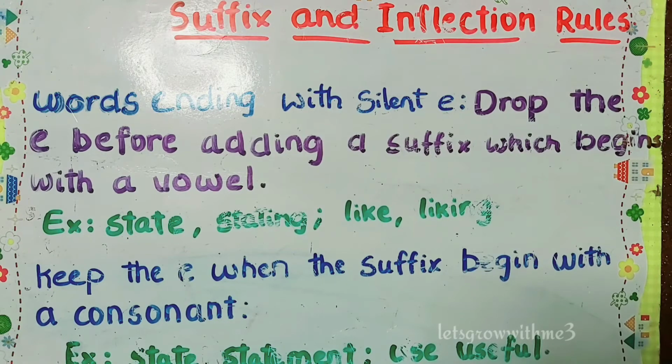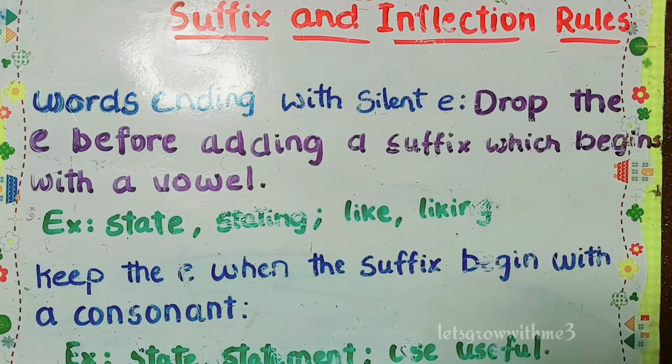That's it. Suppose if we see this example, state, here we want to add ing, which starts with the vowel I, right? So when we are adding this type of suffix, we should drop the E first, stating. Similarly, like, again we are adding ing which starts with a vowel, so we must drop E. Liking.